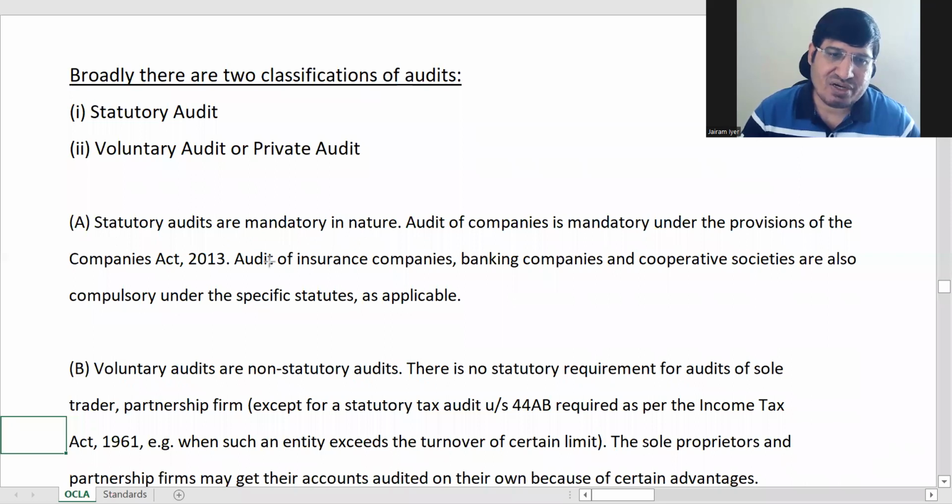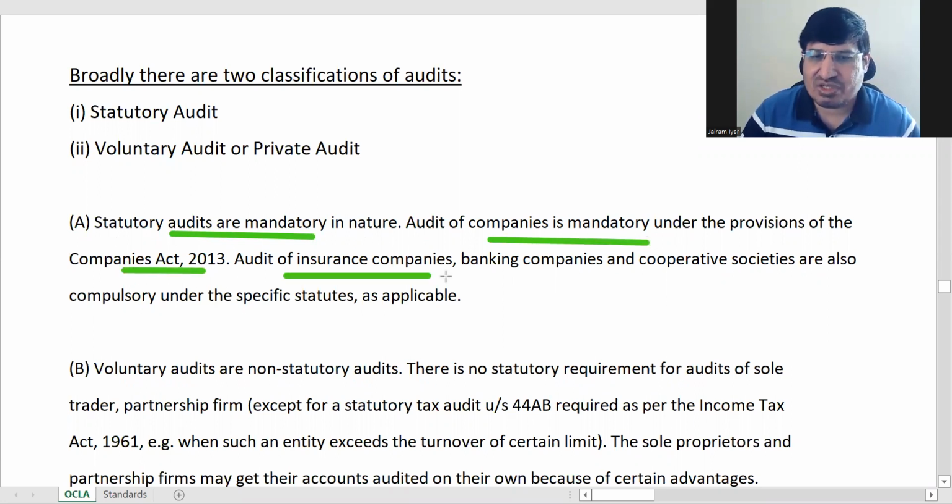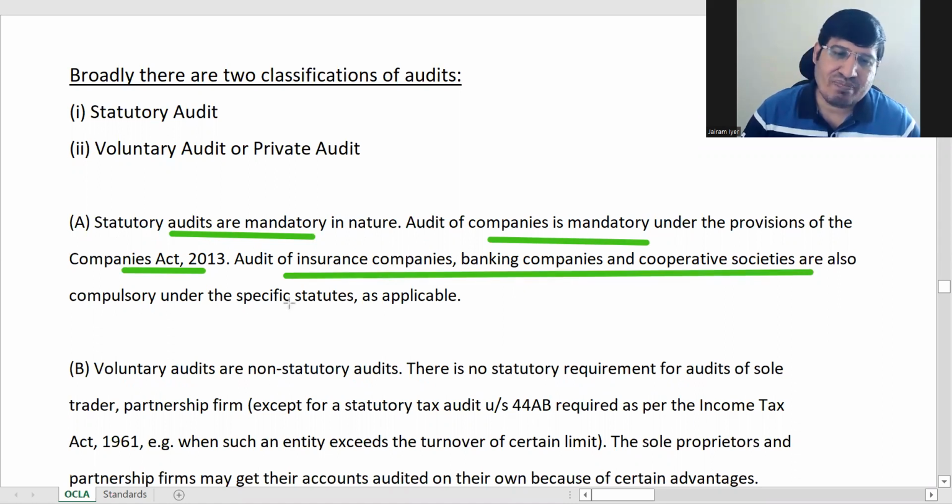So statutory audits are mandatory in nature. ठीक है, audits of companies is mandatory under the Companies Act. Similarly insurance companies, banking companies, cooperative societies are also mandatory under their specific statutes. They have their own acts. So it is also mandatory under their specific statutes.